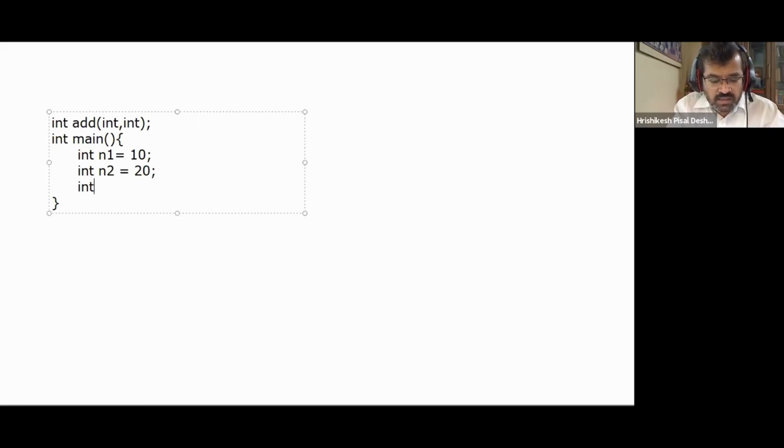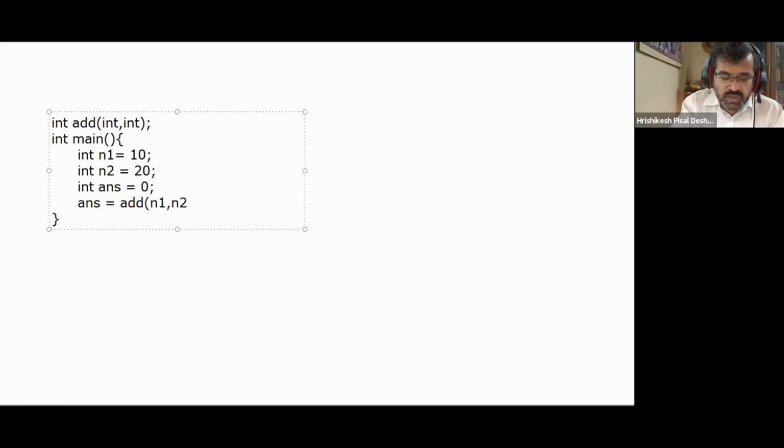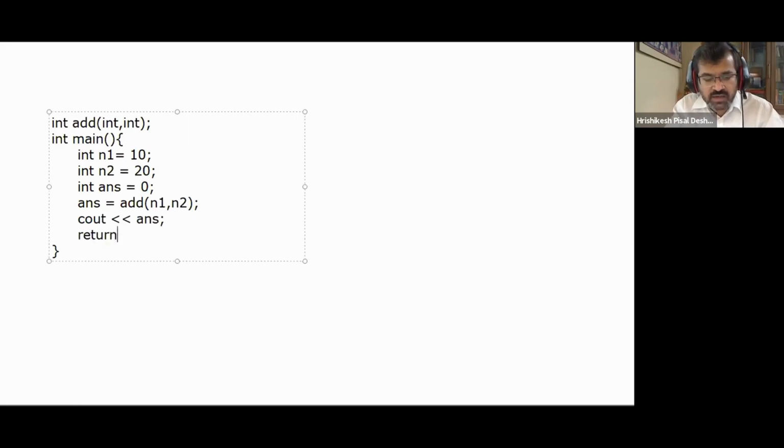Don't worry about the syntax, our concern is about memory management. I say int answer is equal to 0, and then later answer is equal to add of n1, n2. And then assume I have included the header file, I say cout answer. That's not how I would normally print, but let it be so. Return 0. That's a small piece of code that we have written.